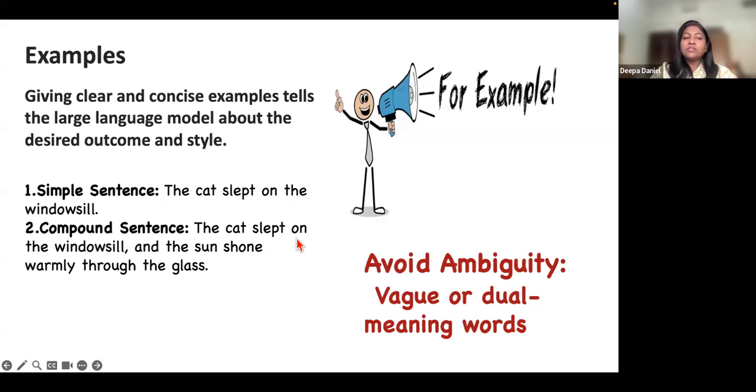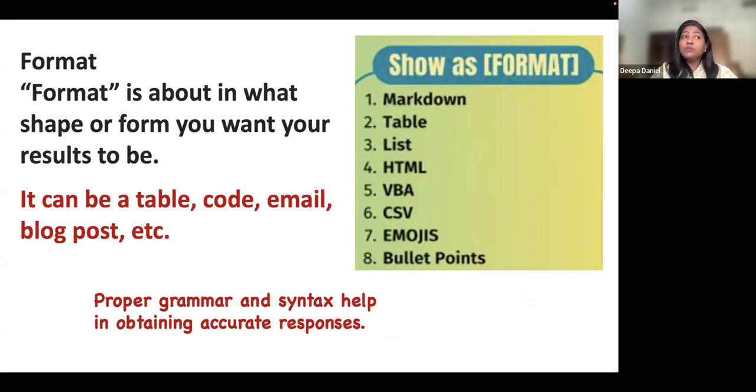Also give a few examples. So for example, as a teacher, if I want, let's say, a short essay from a student, I could say these are a few examples in the prompt that I want a simple sentence and a compound sentence, like the cat slept on the windowsill, or the cat slept on the windowsill and the sun shone warmly through the glass. So these are two examples that I've given in the prompt. So in the response that I get, I'm sure that these two will be included. And when you're giving examples, we must avoid any kind of ambiguity or any vague or dual meaning words.